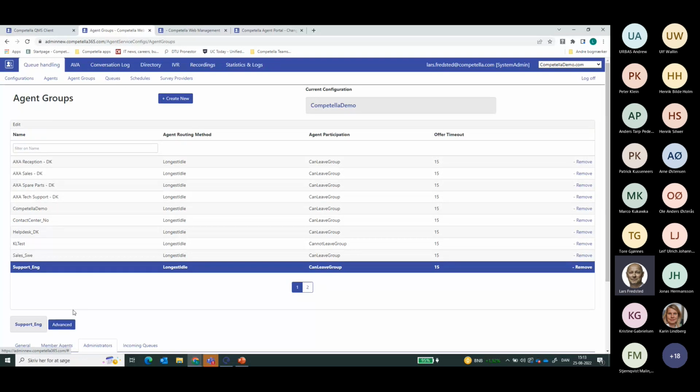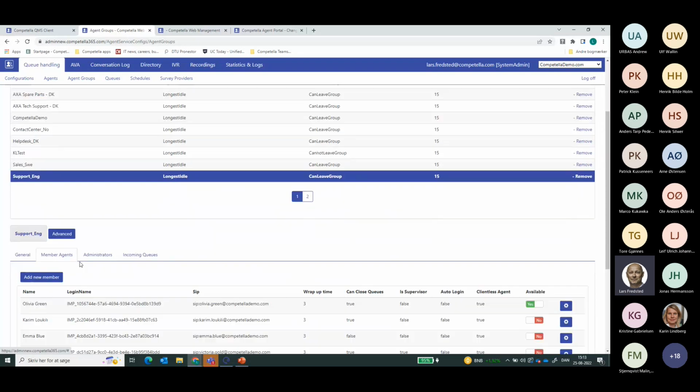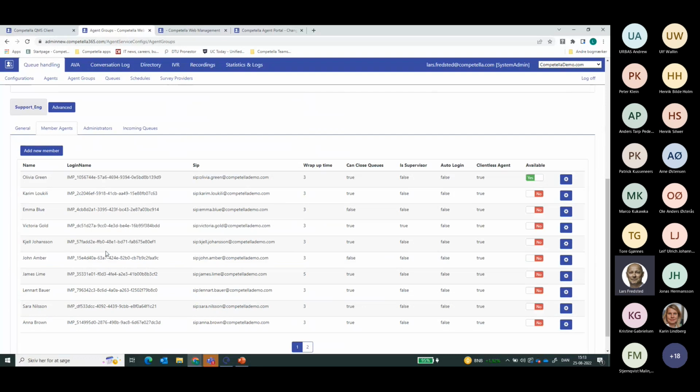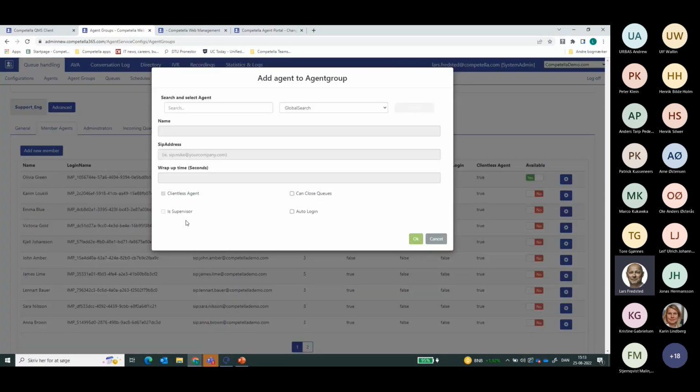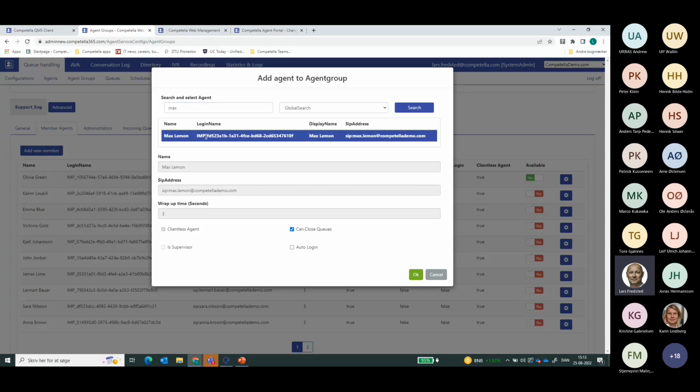What I will do now is see what kind of members I have on this particular queue. As we see here, I have a number of members. If I would like to add a new one, in this case also my preferred friend, Max Lemon, I can do that.